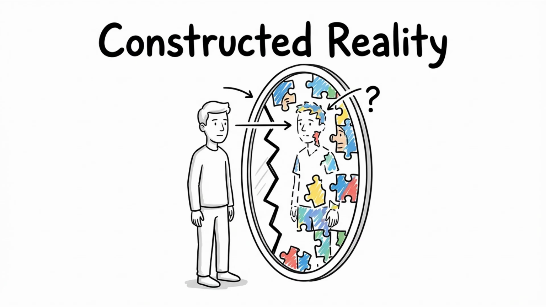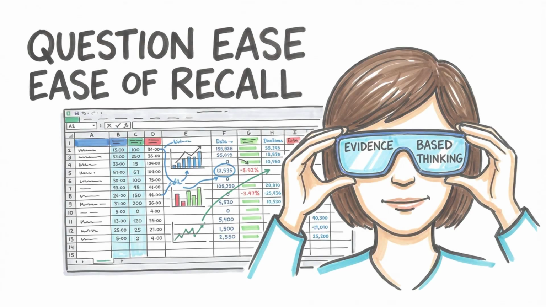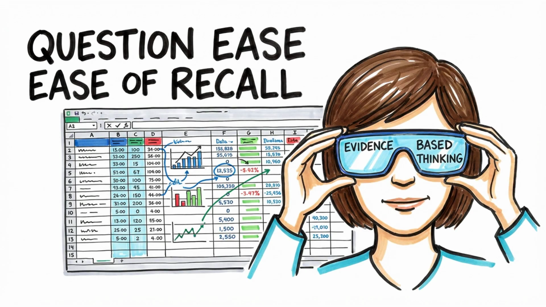Our minds are naturally wired to prioritize vivid, recent, and emotionally resonant data over abstract statistical facts. This realization is crucial for anyone seeking to think more clearly. Recognizing this bias is the first step toward more rational and evidence-based decision-making. The goal is not to eliminate this inherent shortcut, but to consciously question why certain information comes to mind so easily. To find the truth, we must actively seek out the data that remains hidden from view.